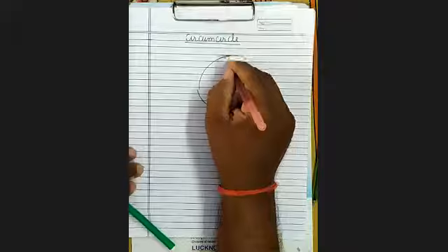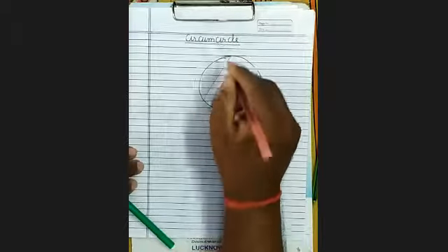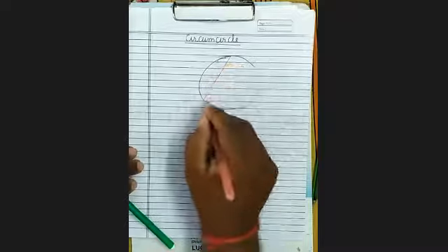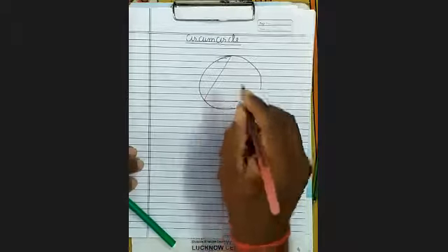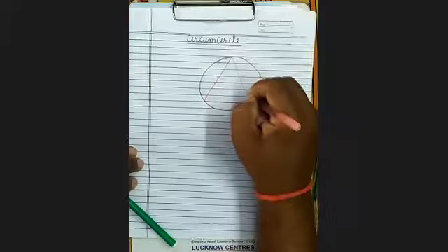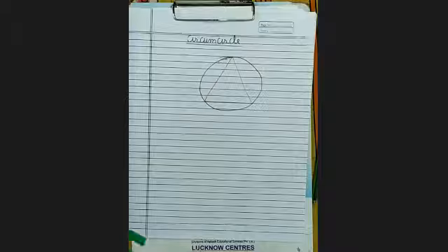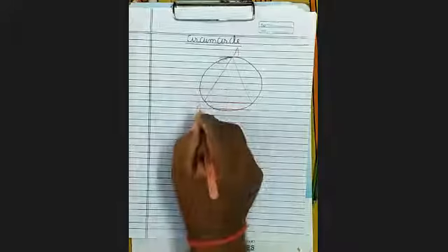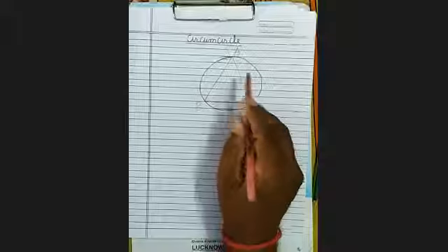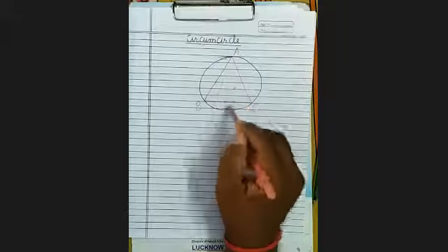This is A, B, and C. This circle is passing through the vertices of the triangle. This circle is called the circumcircle.